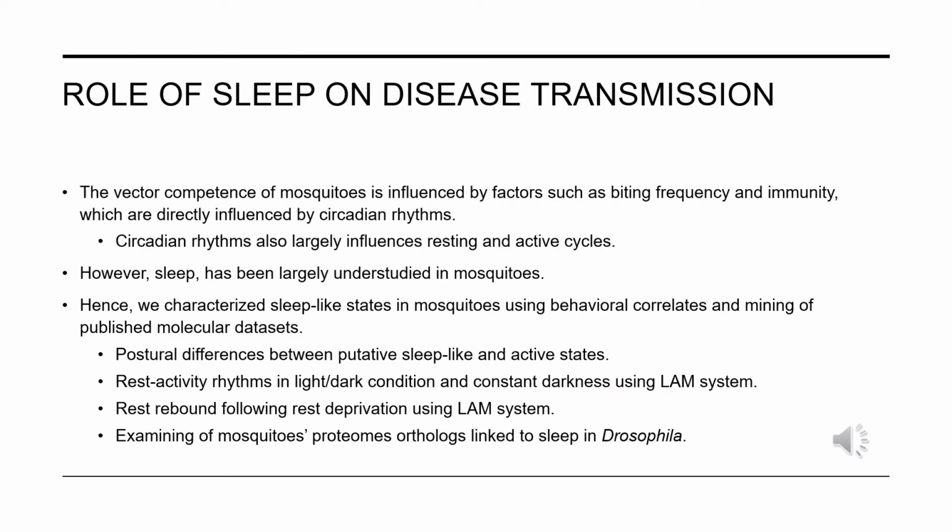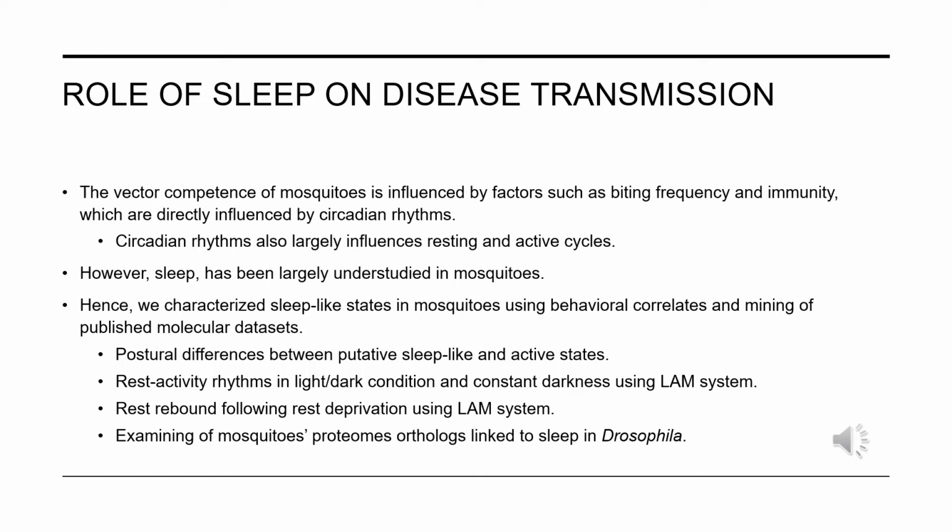In fruit flies, sleep deprivation studies revealed increased immunity response to diseases, so a stronger immune system, and also decreased aggression. However, sleep has largely been understudied in mosquitoes. Furthermore, we know that the circadian rhythm largely influences resting and active cycles. Circadian rhythm also influences biting frequency or feeding behavior and immunity, as well as other aspects of mosquito biology. More importantly, sleep may impact the ability of mosquitoes to transmit diseases due to factors like biting frequency and immunity, similar to that of fruit fly sleep studies.